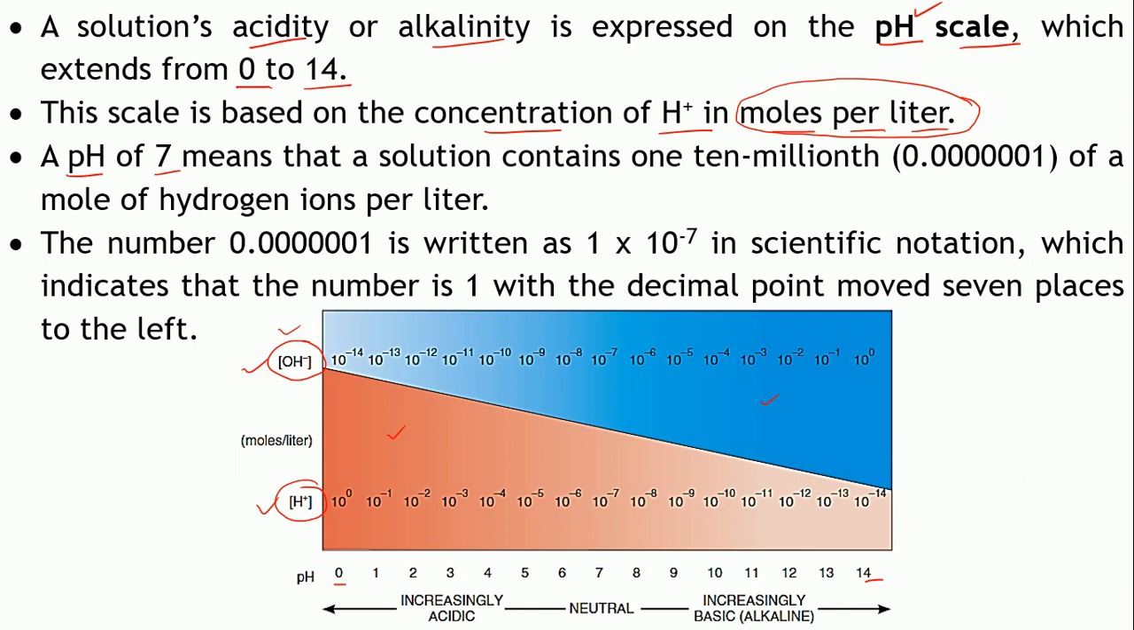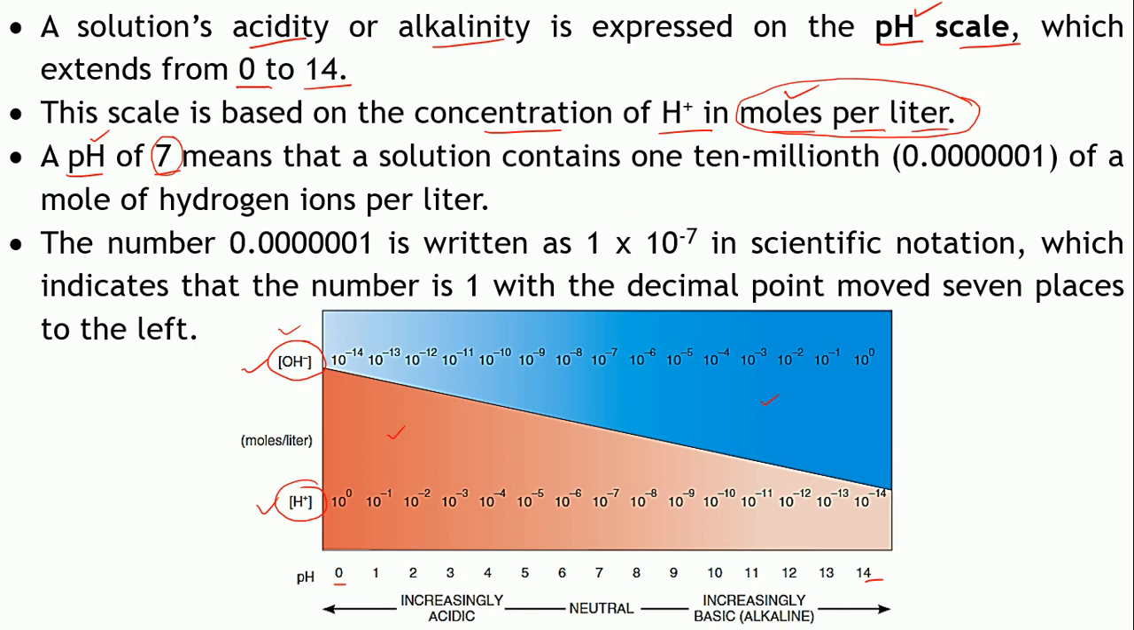What is pH? pH is potency of hydrogen, right? That is the concentration of the hydrogen ions. So when you say that the pH is 7, this 7 is expressing the concentration of your H plus ions, right? Now how is it expressed? In terms of moles per liter, right? As you can see, the values given over here are nothing but the concentration of the H plus ion.